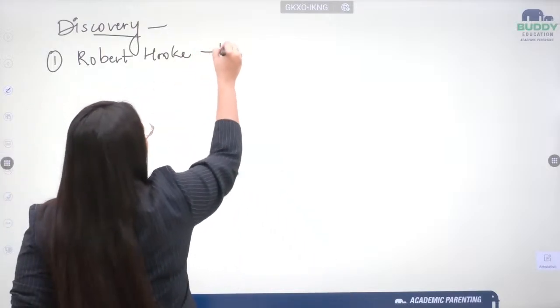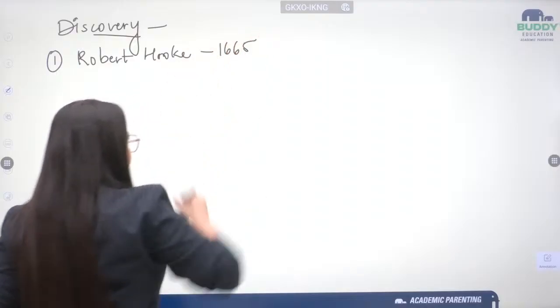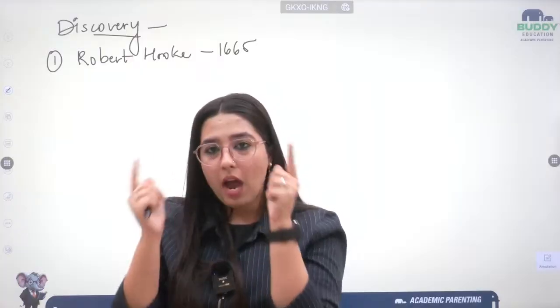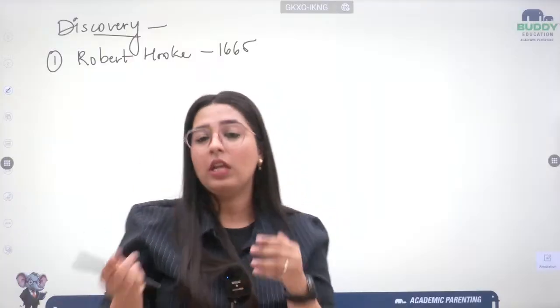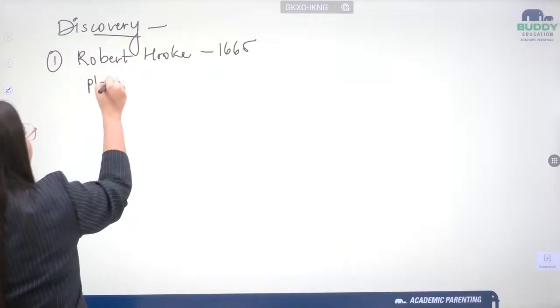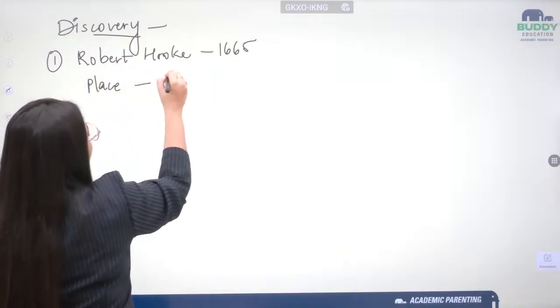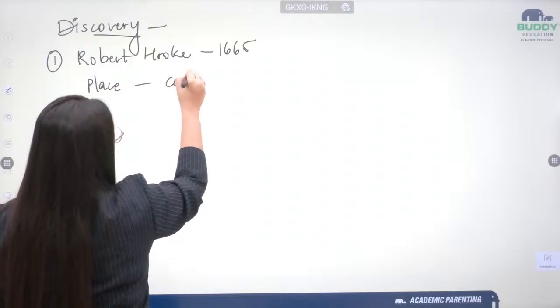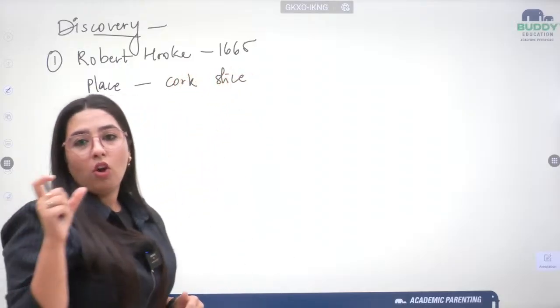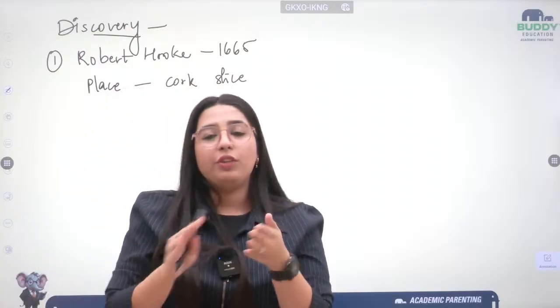So Robert Hooke, in the year 1665, observed this in the bark of a tree, a cork slice. What I am saying, beta, is that cork is the bark of the tree which is already dead.